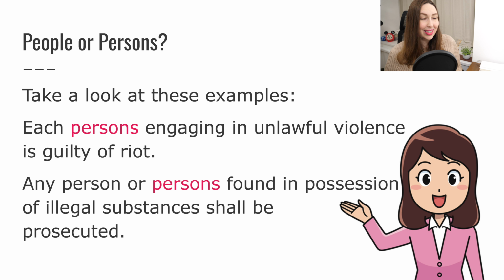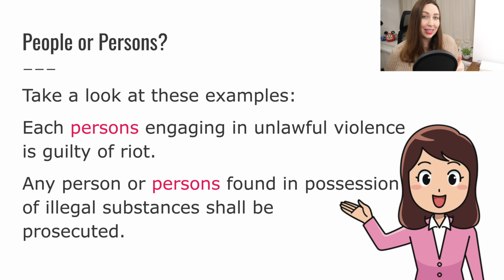Okay, take a look at these examples. Each persons engaging in unlawful violence is guilty of riot. Any person or persons found in possession of illegal substances shall be prosecuted. So here you can see, especially in the second example, any person or persons.